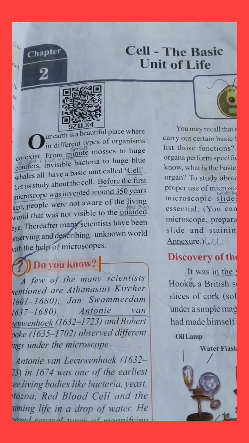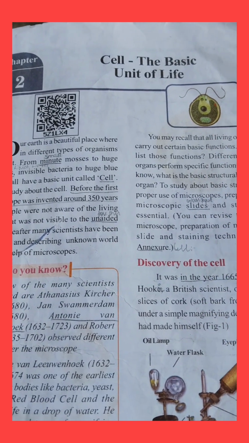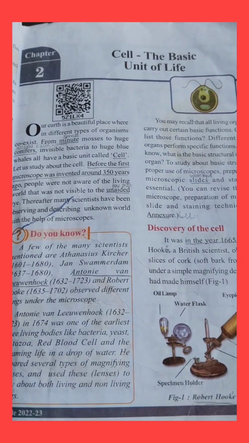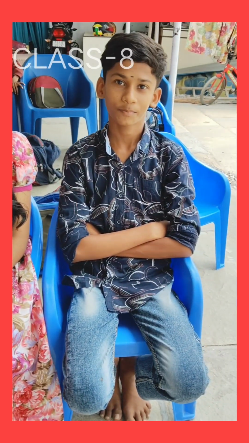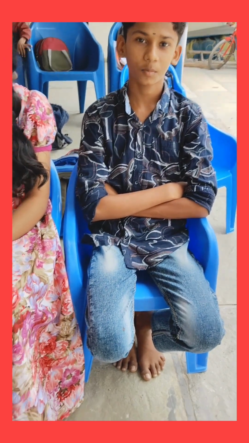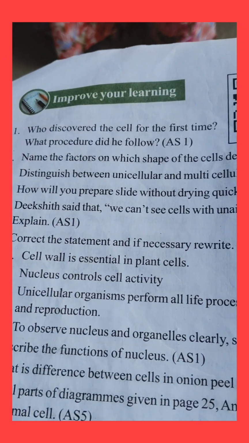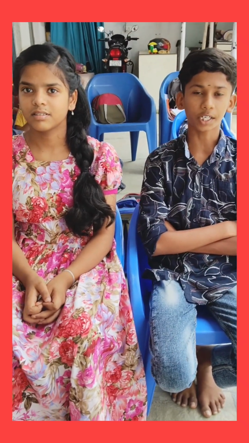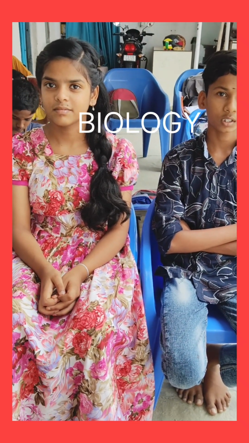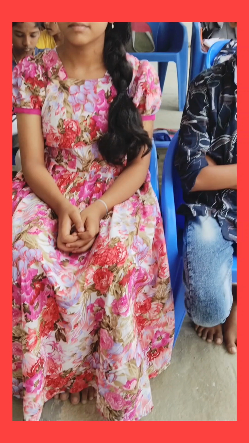Class 8 Biology Chapter 2, Cell, the basic unit of life. I finished with the explanation. Now we are going to discuss the question answers. Let's see how well you understood the chapter. The first question is, who discovered the cell for the first time? Robert Hooke, a British scientist. Very good. Robert Hooke, a British scientist, discovered the cell for the first time.